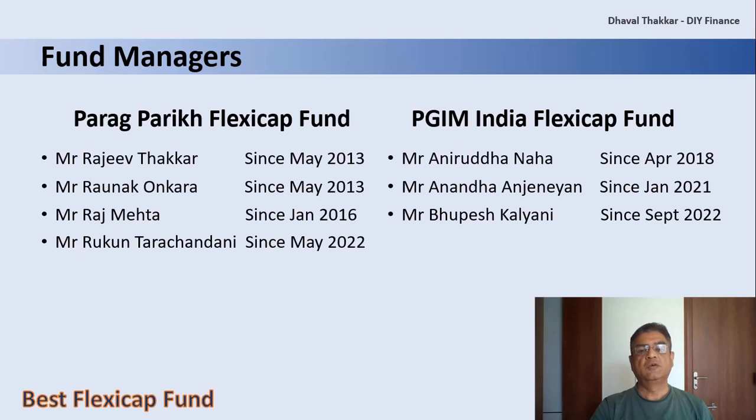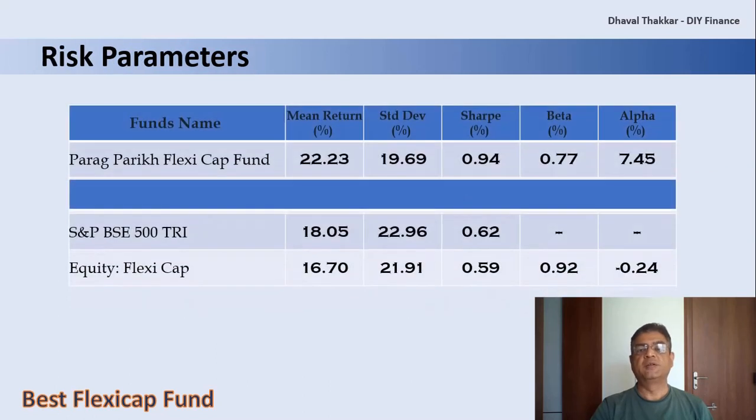Now let's see how the fund performs on risk parameters. Here we compare the parameters with the benchmark index and the category average. Firstly, let's look at Parag Parikh Flexicap Fund. First one, mean return, that is the average return in a year, which is 22.23, which is more than both the category average and the benchmark. Here, higher the value is better.